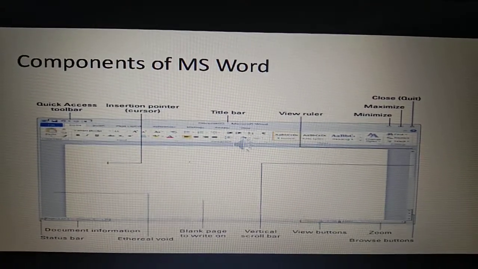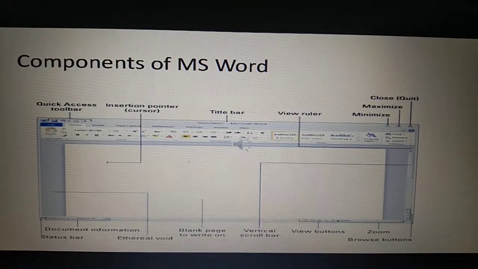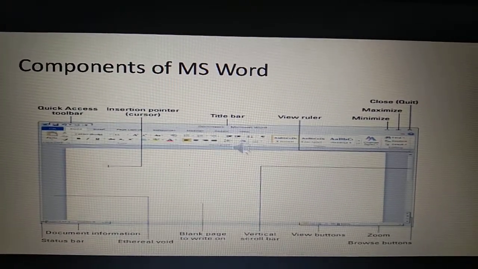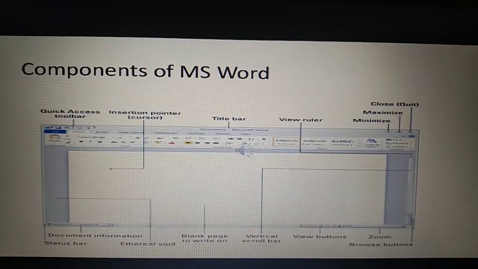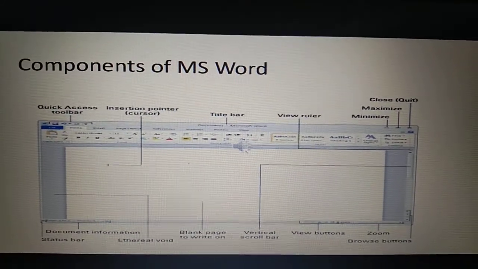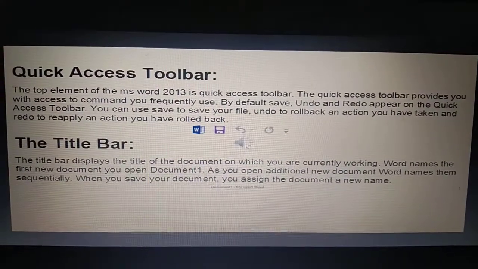If we talk about the title bar component, it is located at the top of the Word window. It displays the name of the current document and the name of the application in the center of the window. Another component is the quick access toolbar.